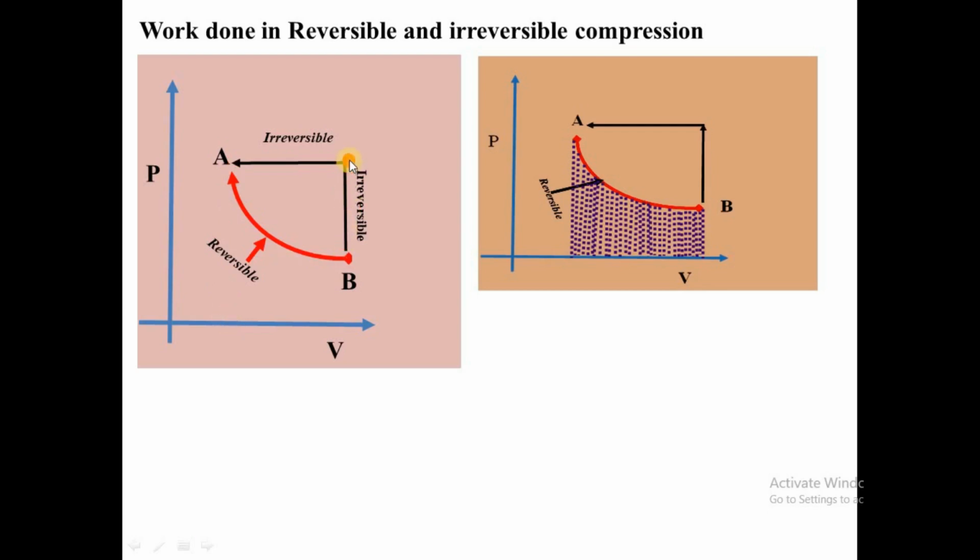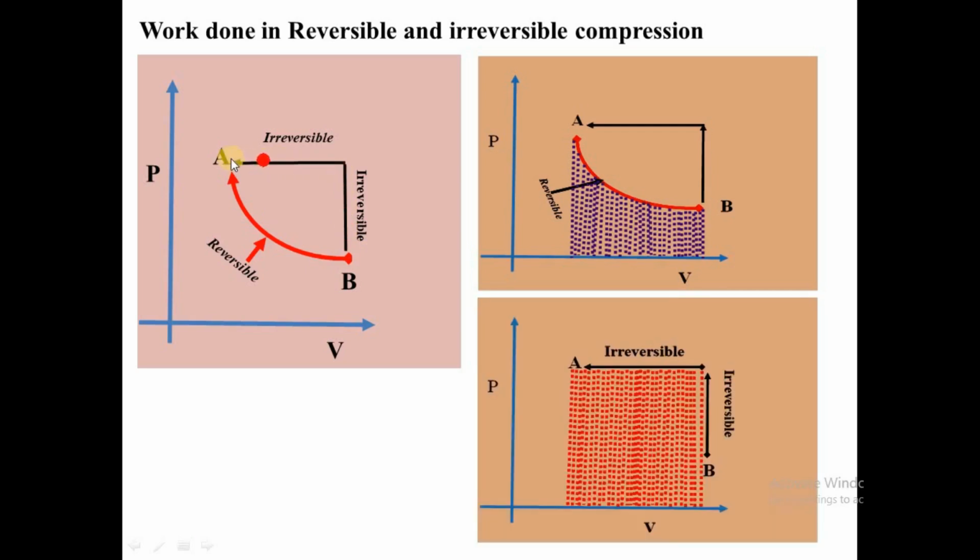Increasing the pressure suddenly, decreasing the volume suddenly. That is what you are calling irreversible compression. Compression because we are decreasing the volume. The volume is decreasing suddenly, and the pressure is increasing suddenly. Then from B to A, we are moving with a slow process. We are decreasing the volume, but a slow compression. A slow compression is reversible. This is very, very fast. The pressure increases suddenly, the volume decreases suddenly.